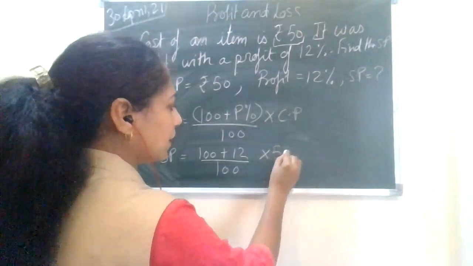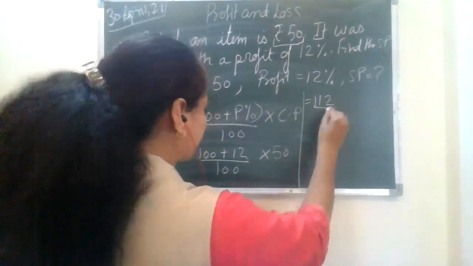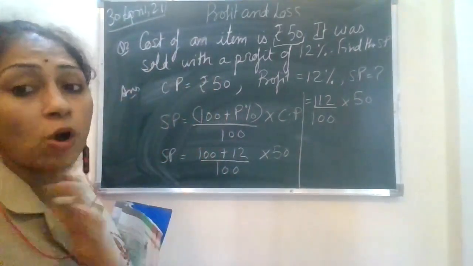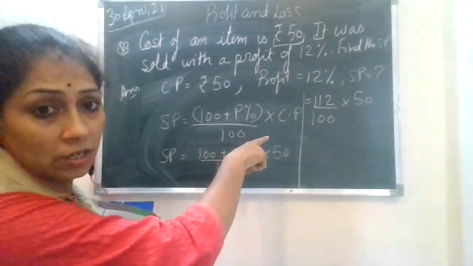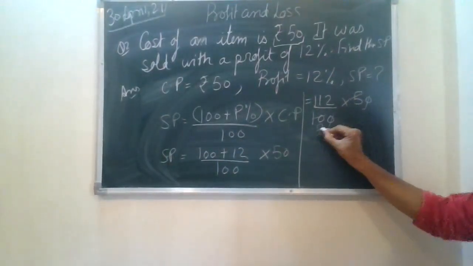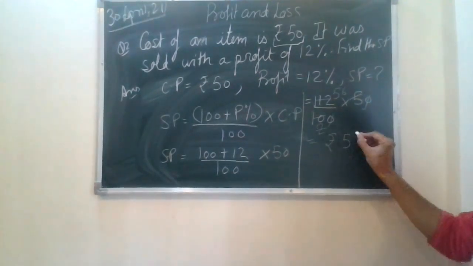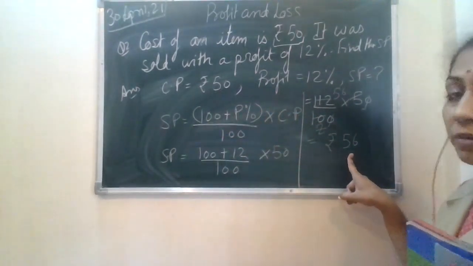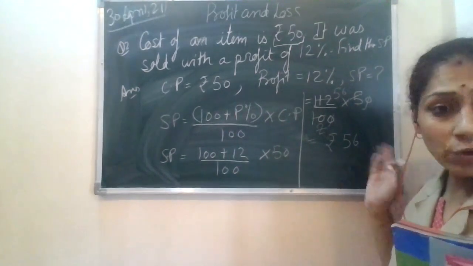I feed in the value 50. Fine. So here I'm doing, I've drawn the line over here. So 112, the next step is 112 upon 100. And beta, please mind it that CBSE demands proper sequencing of the steps. Okay, you don't have to omit any of the steps, especially this formula part. You have to write it. Now coming on to here, 5 into 56. So your SP is rupees 56. See, CP was 50, and your SP has come out to be 56. So it is a greater amount, profit is incurred, SP is greater than CP. The way I told you, I have proven also.